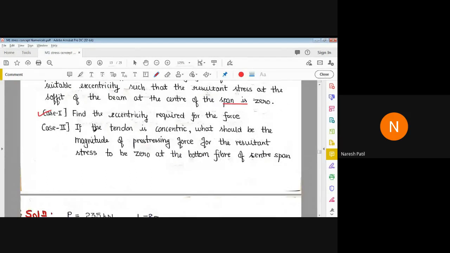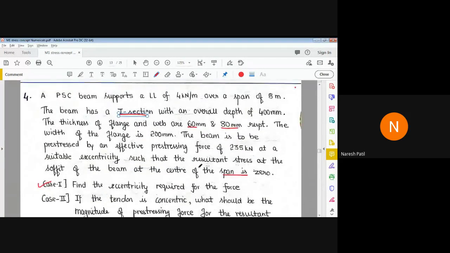Then you have to find out, if the tendon is concentric, what should be the magnitude of prestressing force for the resultant stress to be 0 at the bottom fiber of center span. Did you understand the question here? What they asked?